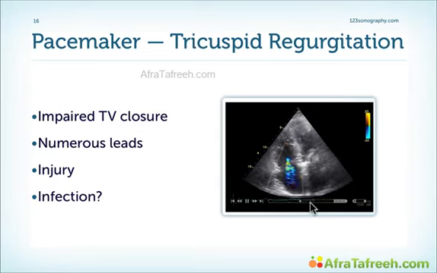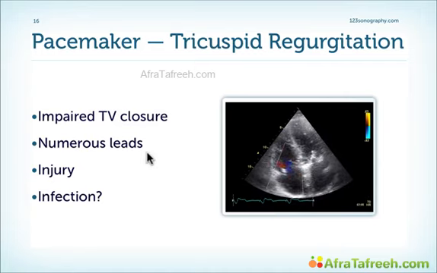Here's an example of a patient with pacemaker leads in the right atrium and right ventricle, where we have at least moderate tricuspid regurgitation. What are the causes for tricuspid regurgitation? Well, either it's impaired tricuspid valve closure, it's associated especially with patients who have numerous leads, it can be associated with injury, but also with infection, in other words, pacemaker lead infection, which also then involves the tricuspid valve and destroys the tricuspid valve.